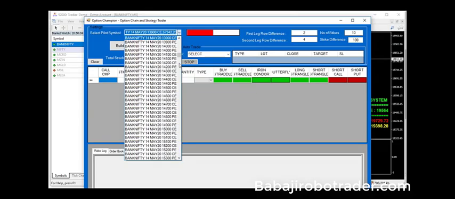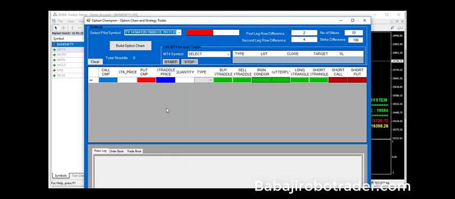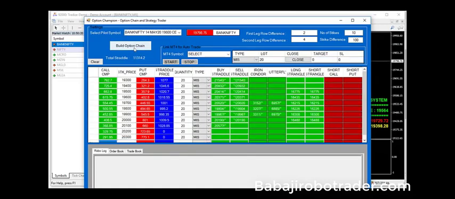Then after that, I can choose the contract. We can load either the call or the put. Then after that, I'm giving the build option chain. Once I give the build option chain, we can see it like on the NSE website. We can see all the calls and puts. First we see the calls and the strike prices, then the put options with the current market price, and we are getting the straddle price.